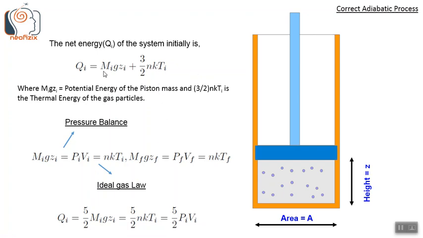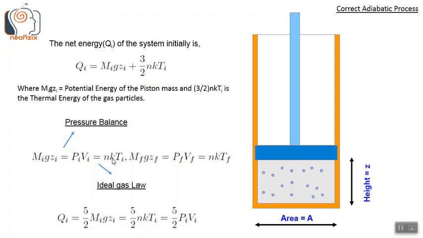Along with the energy conservation equation, using the pressure balance and ideal gas equations together, we get these terms: m_i g Z_i equals P_i V_i, which is the pressure balance term, and P_i V_i equals N k T_i, which is the ideal gas law.